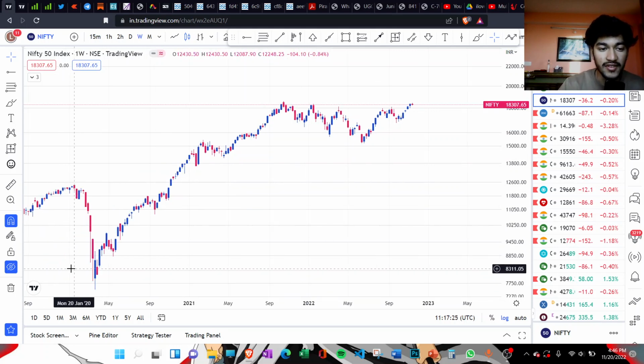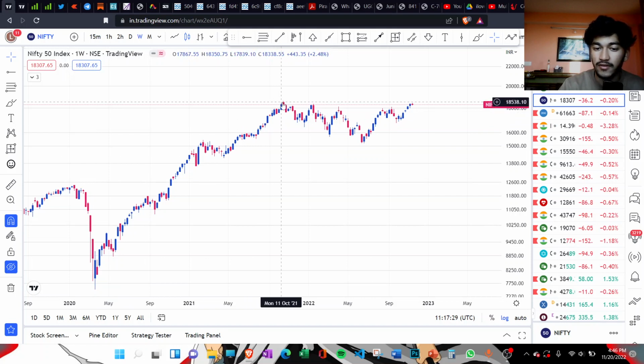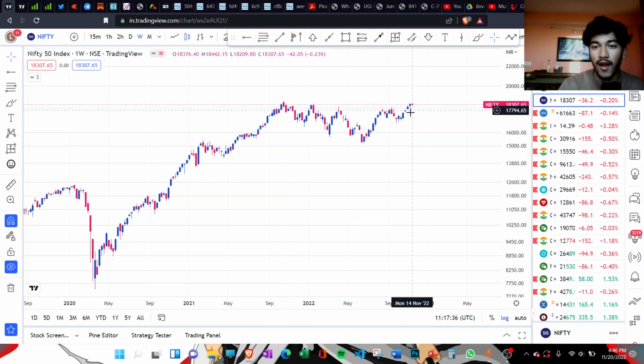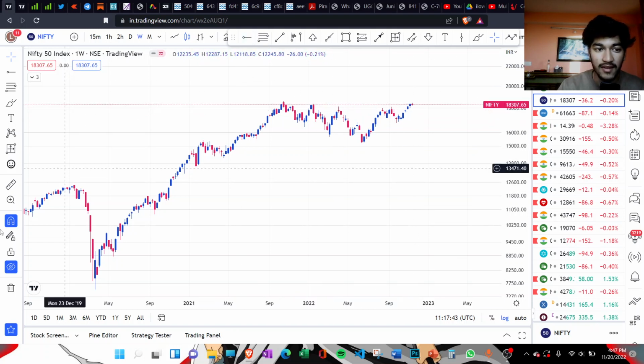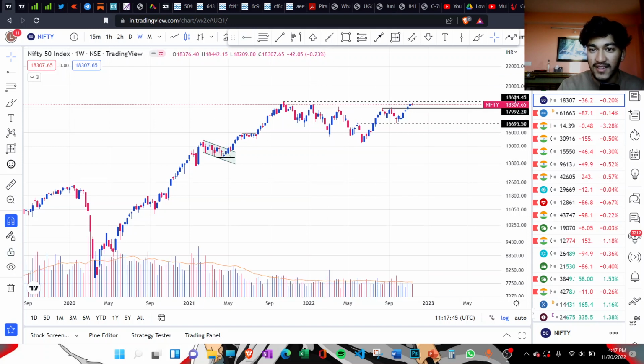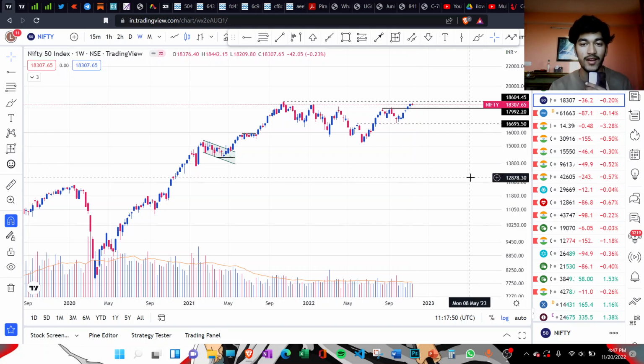So as you can see here, if you start from here, after the March rally, the Nifty has been consolidating since October 18 of 2021. And if you see after more than 1 year, the Nifty is around that level. The previous high was around 18604, and currently we are at 18300, so we are very close to the all-time high in case of the Nifty 50 index. But again, Nifty 50 index is not the whole market, and this is just the beginning.